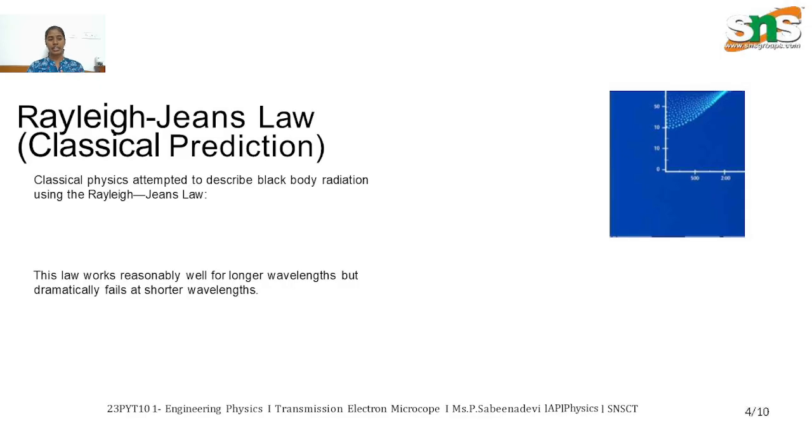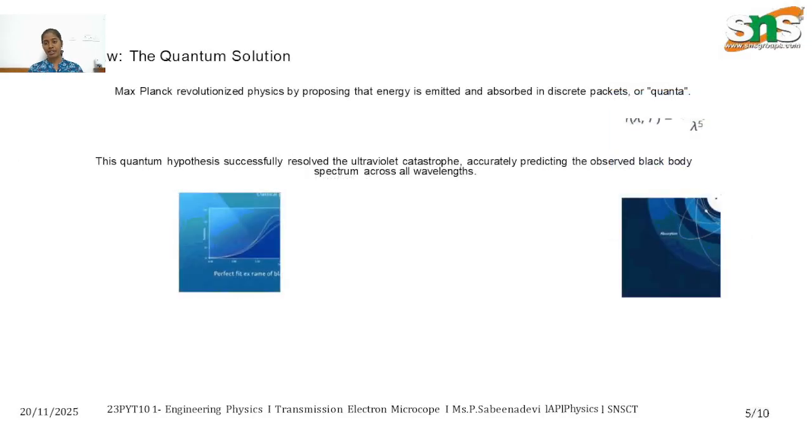Have you wondered why hot objects glow red or white? Why does iron change color when heated? These questions lead us to an important concept in modern physics called blackbody radiation. This topic played a key role in the birth of quantum mechanics. In this video, we will understand what a blackbody is, what blackbody radiation means, and why classical physics failed to explain it. The black body absorbs all the radiation and emits all the radiations.